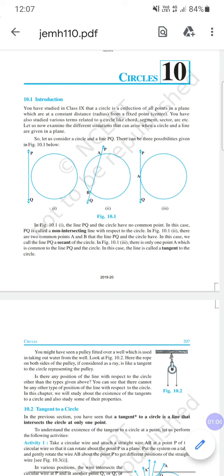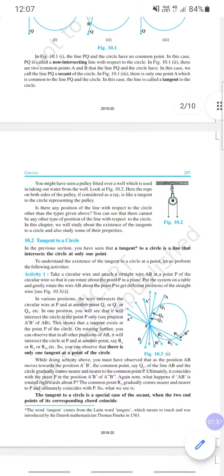First one is the non-intersecting line. A non-intersecting line doesn't have anything special, so we are not going to study much more about this. But the second one has two points intersecting with the circle, so this line is called a secant. And the third case is a line touching the circle at only one point. This line is called a tangent.